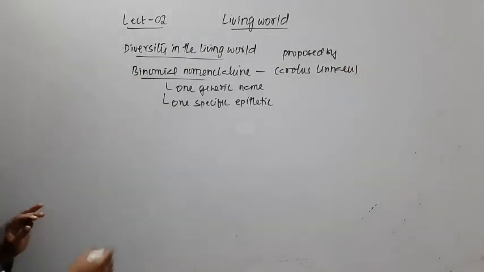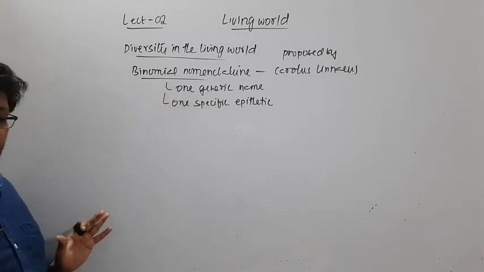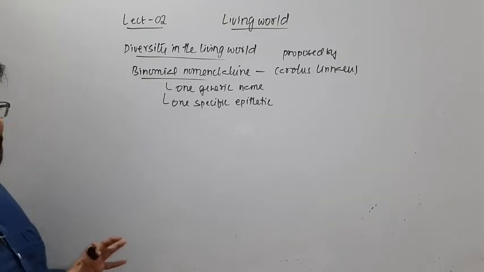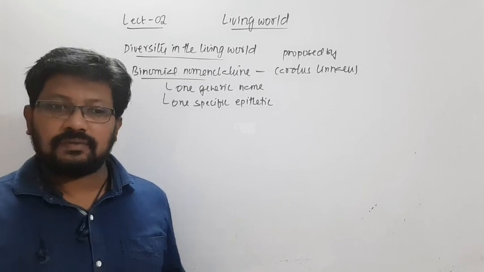These are the scientific names given to organisms, and these scientific names will be universal.